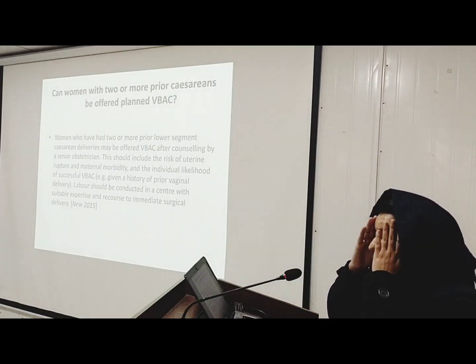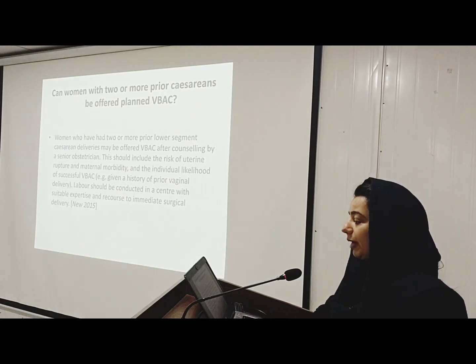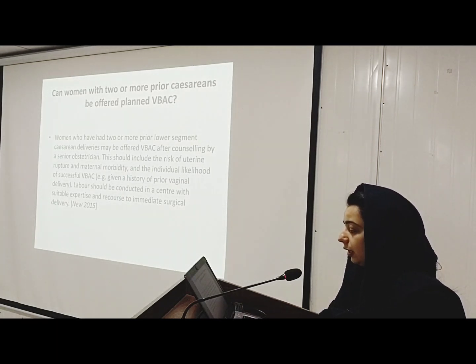Next, can women with 2 or more prior cesareans be offered planned VBAC? Women who had 2 or more prior lower segment cesarean deliveries may be offered VBAC after counseling by a senior obstetrician, and this should include the risk of uterine rupture, maternal morbidity, and the individual likelihood of successful VBAC given a history of prior vaginal delivery. And the labor should be conducted in a center with suitable expertise and recourse to immediate surgical delivery.